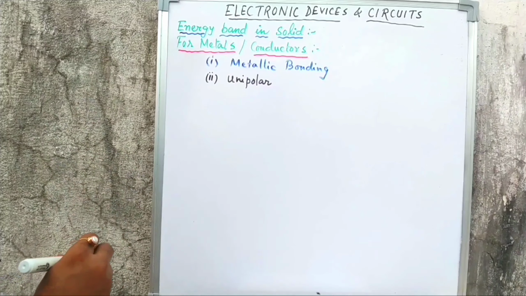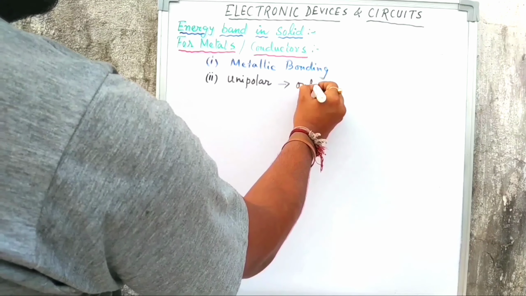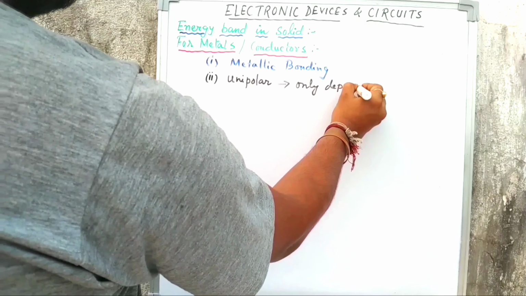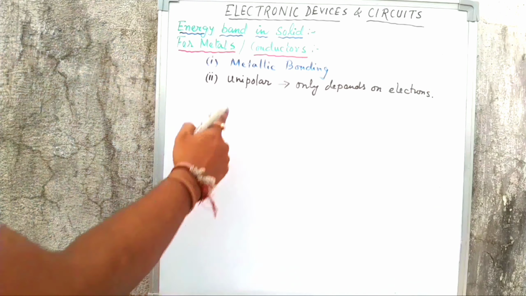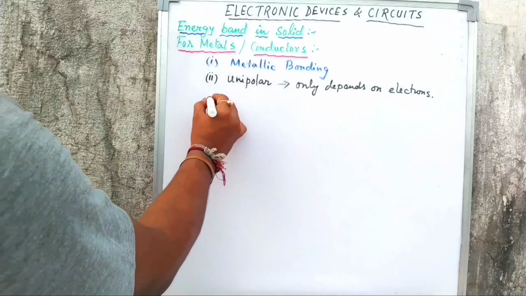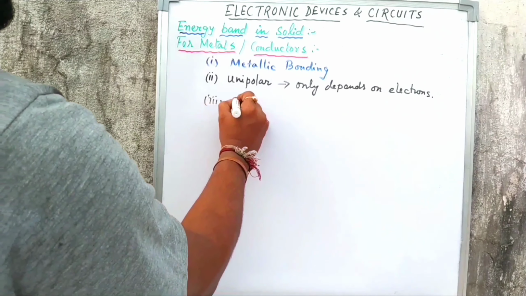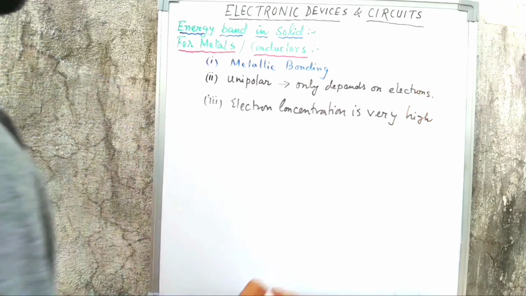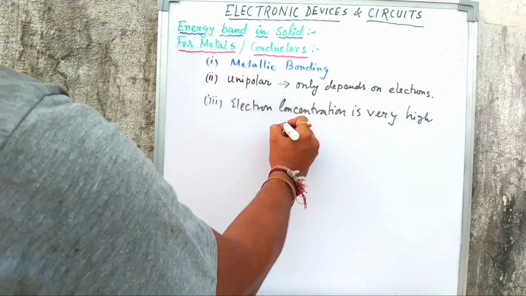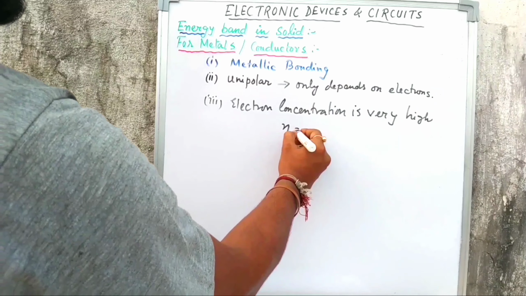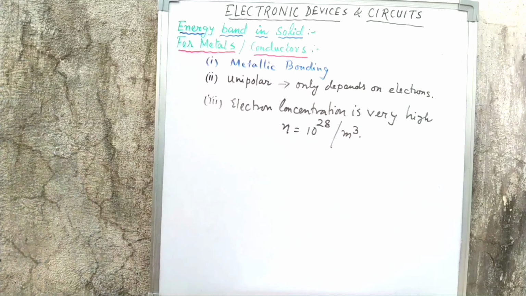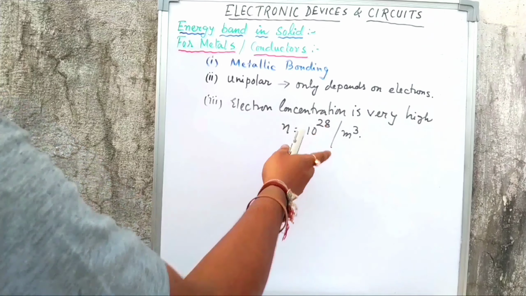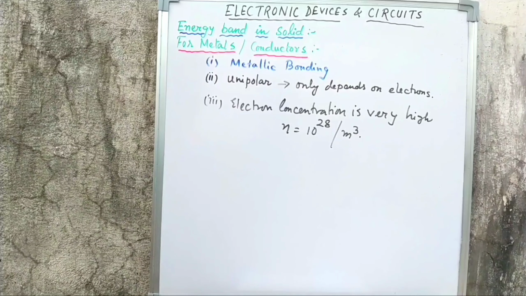So that's why it is unipolar. The current conduction depends only on electrons, because there is no concept of holes here. That's why it is called unipolar; uni means one. Next is the third point: electron concentration is very high, almost 10 to the power of 28 per meter cube. Electron concentration is denoted as small n. Per meter cube means per unit volume, 10 to the power of 28 electrons are available, right? So that's why electron concentration is very high in case of metal.